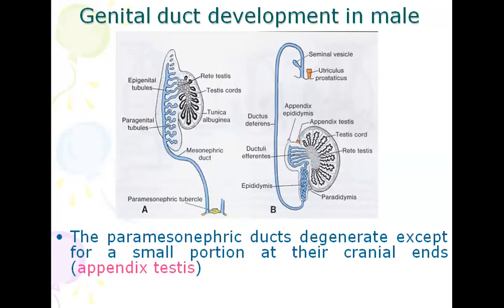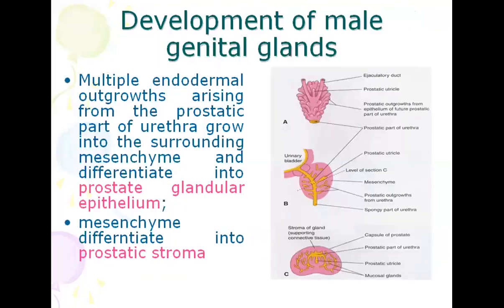The paramesonephric ducts degenerate except for the small portion of their cranial ends, which form the appendix testis. So in B, you can see appendix testis. Here, two structures are dark yellow, that is utriculus prostaticus, which develops from paramesonephric duct, and another structure just above the epididymis, and just above the testis, that is appendix testis, develops from paramesonephric duct.